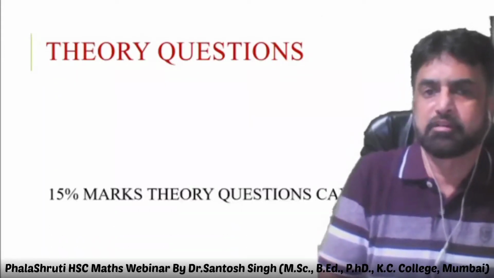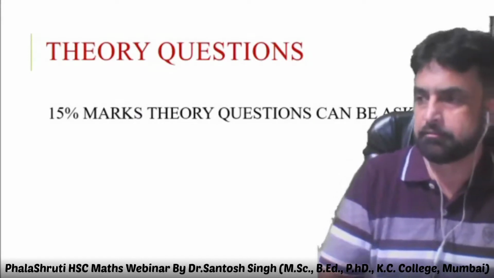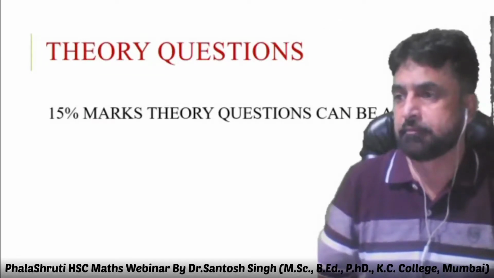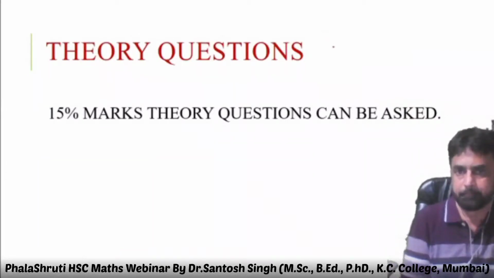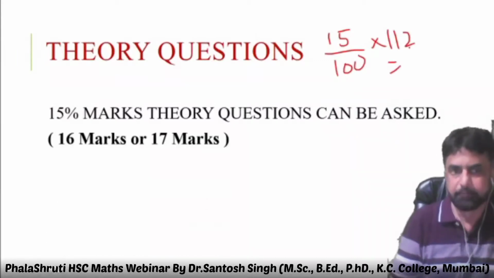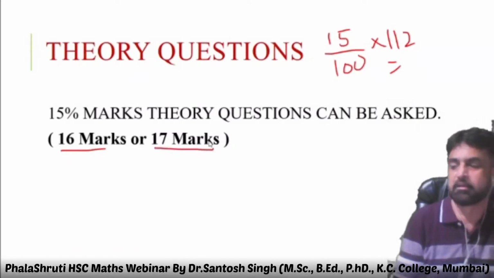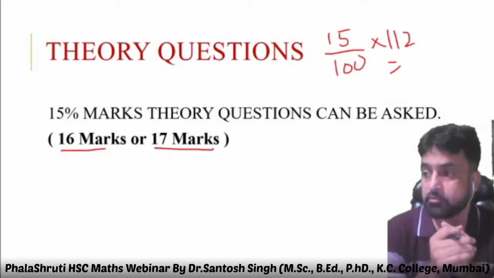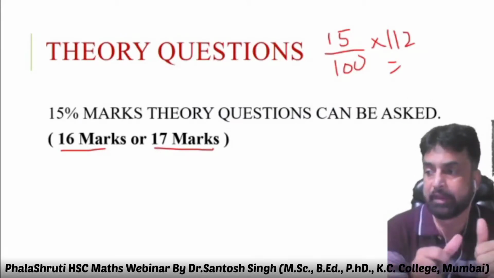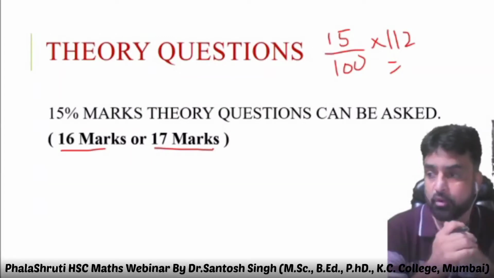Theory questions, 15% marks. Theory questions can be asked. 15% means 15% of 112, approximately 16 to 17 marks. Theorems have to be asked from that. So you have to take care, theorems you have to prepare very nicely so you can get the scores in that, and that comes under the knowledge based, all those theorems.